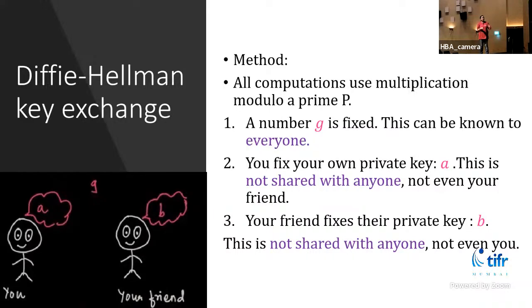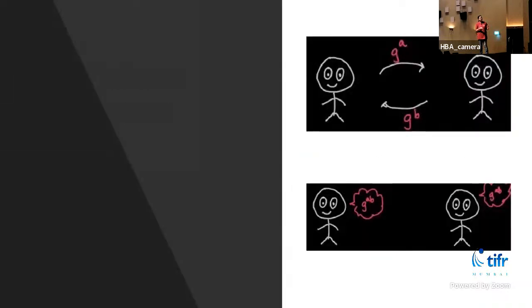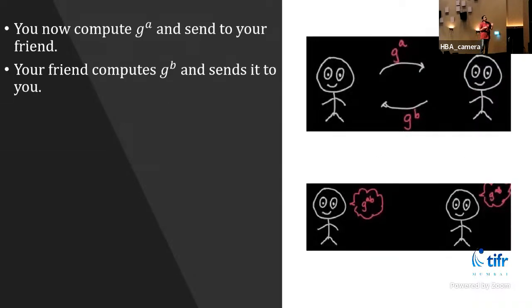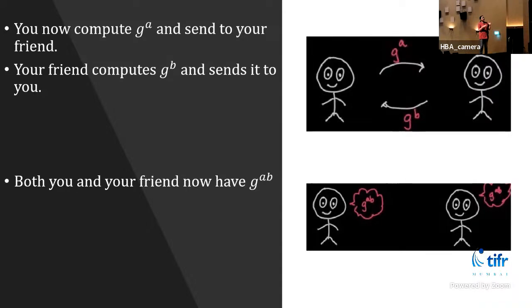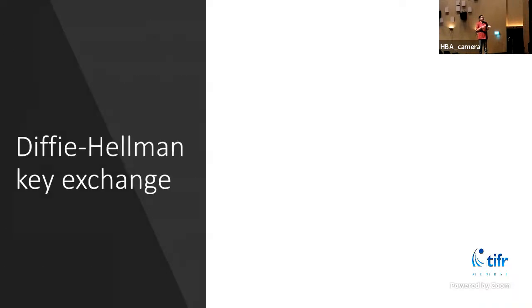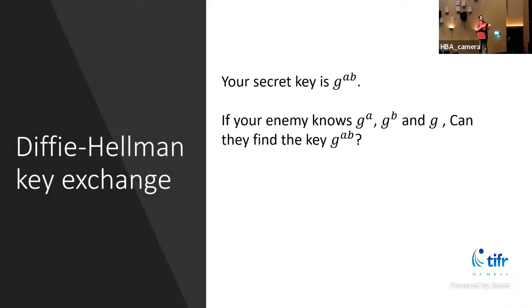I could fix some a from the elliptic curve, and also use b from the elliptic curve. Since the elliptic curve has operations like multiplication, I can compute these inside the elliptic curve. Similarly, I'll have a key inside the elliptic curve.